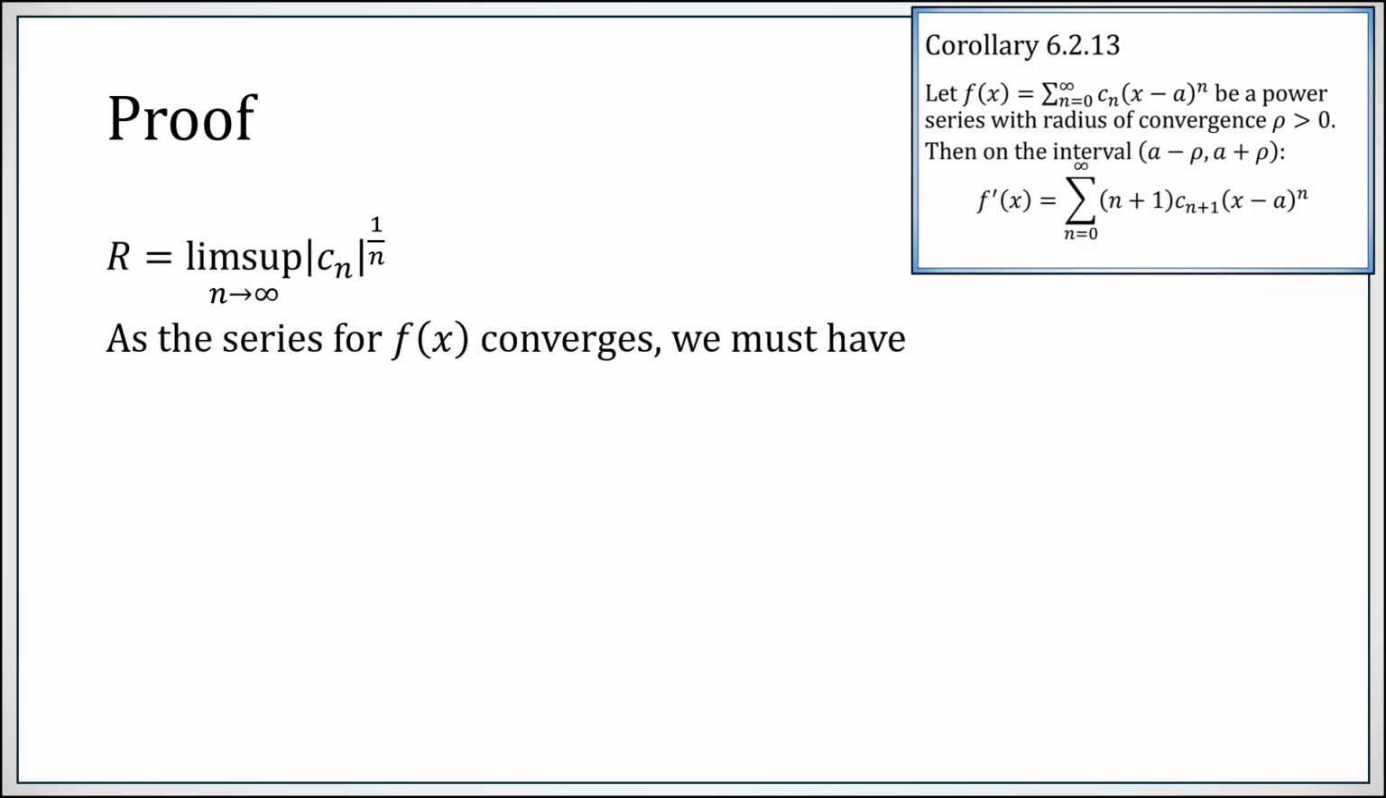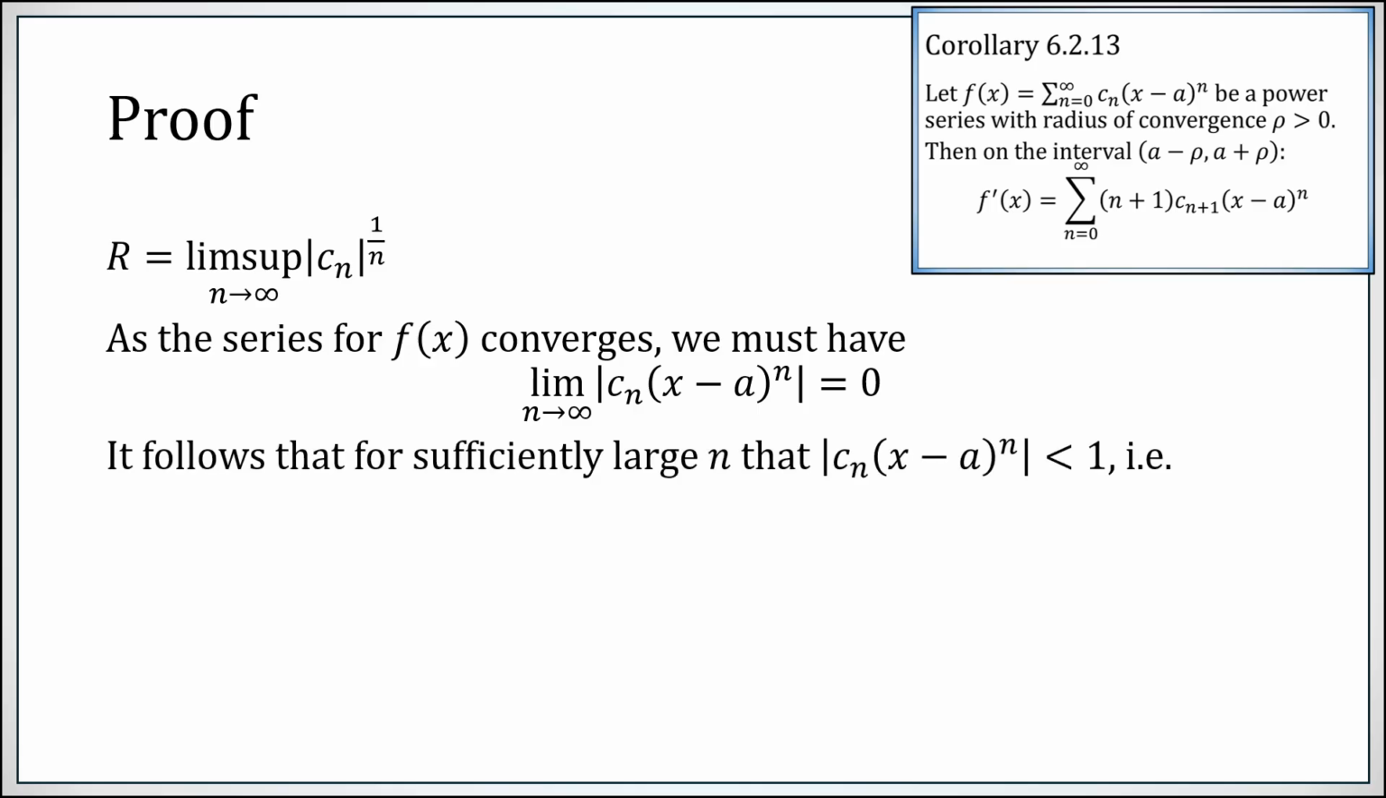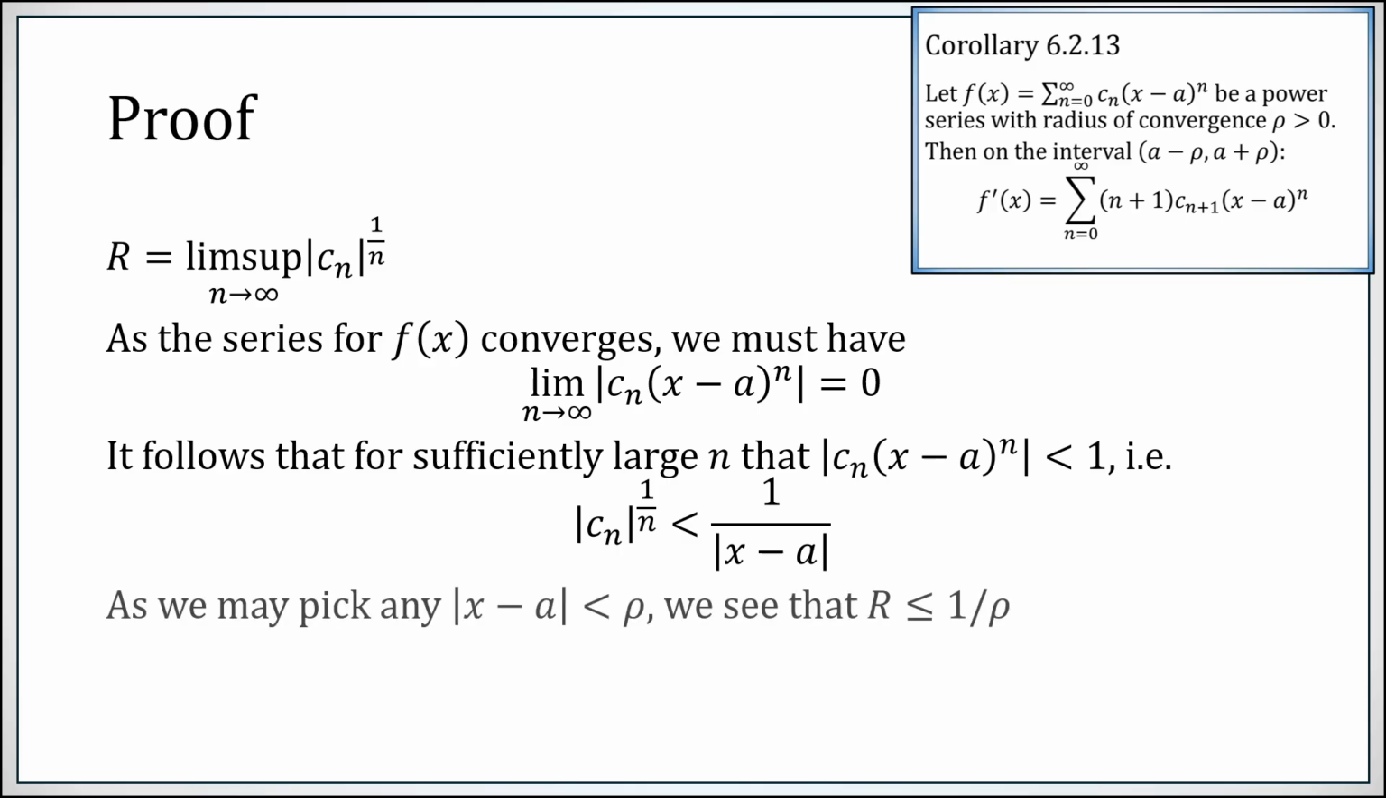The series for f of x is converging, therefore the individual term has to go to 0, therefore the absolute value of the individual term has to go to 0. If it goes to 0, it's eventually less than 1. So the absolute value of c_n times x minus a to the n is eventually less than 1. Taking an nth root and dividing by the absolute value of x minus a, we see that the nth root of c_n is eventually less than 1 over the absolute value of x minus a.